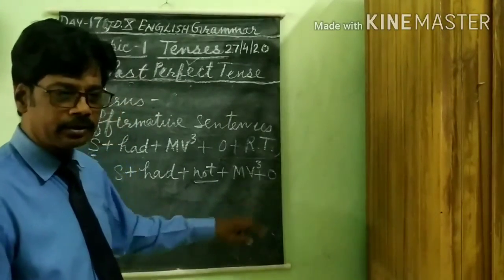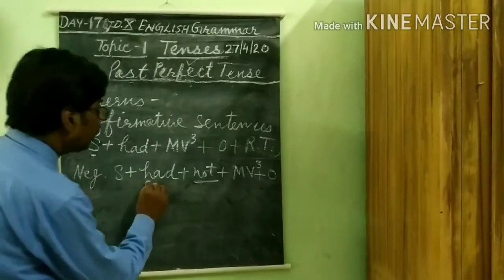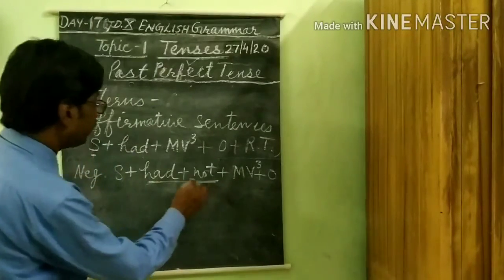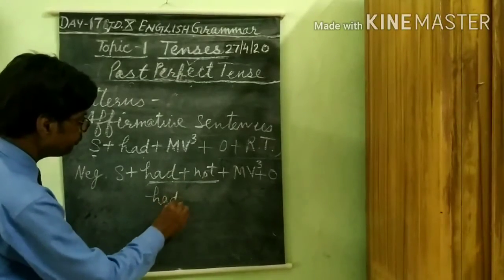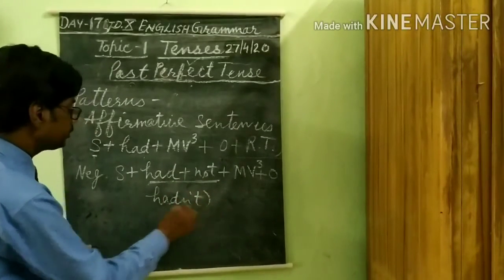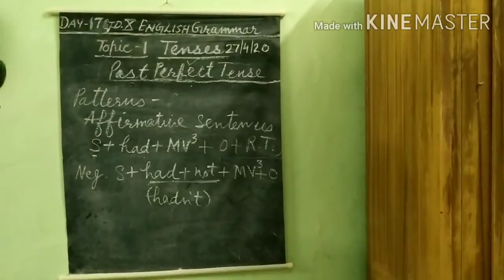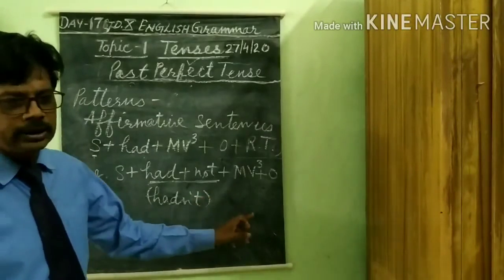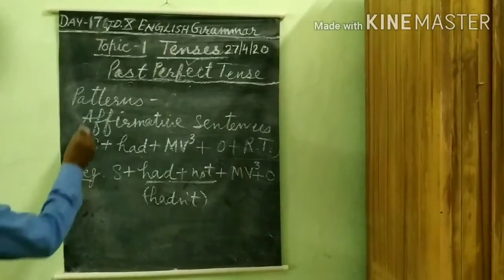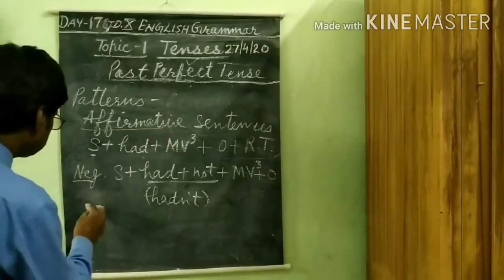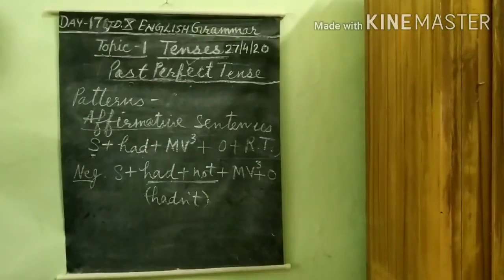Object is my letter. We can combine had not in this form, hadn't. Keshav hadn't received my letter. This is negative form, this is affirmative form.